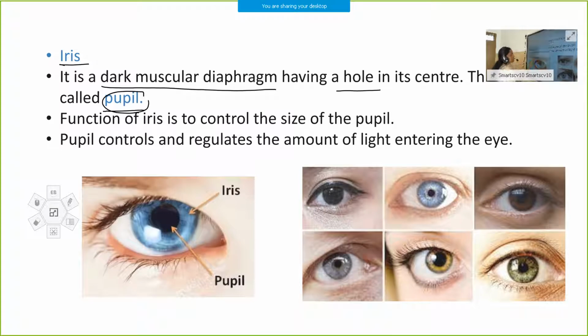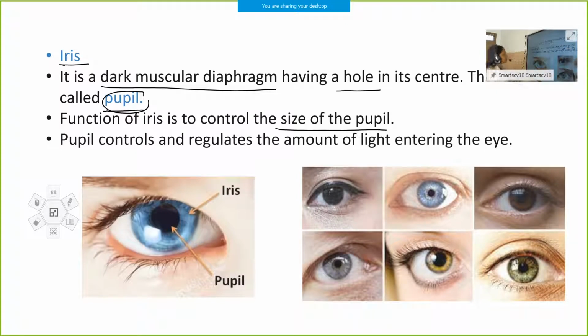What is the function of the iris? The function of the iris is to control the size of the pupil. Sometimes the iris will be contracting, sometimes expanding. By the expansion and contraction of the iris, the size of the pupil can be adjusted.